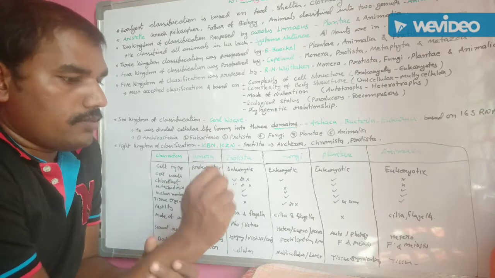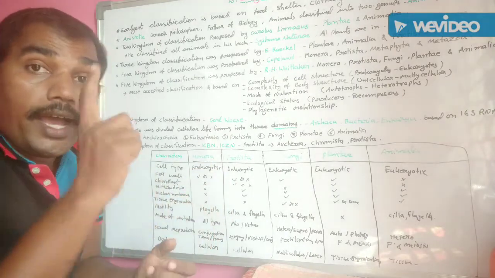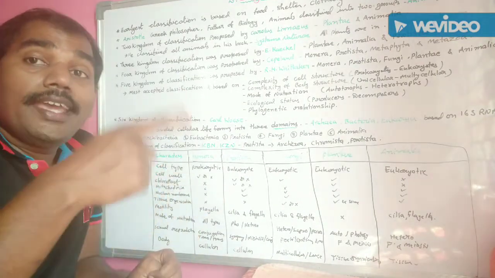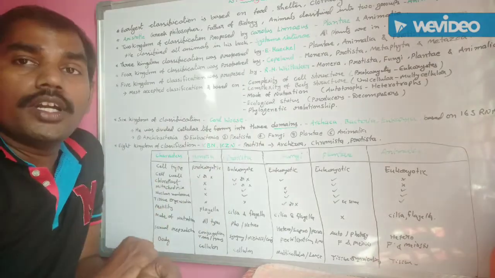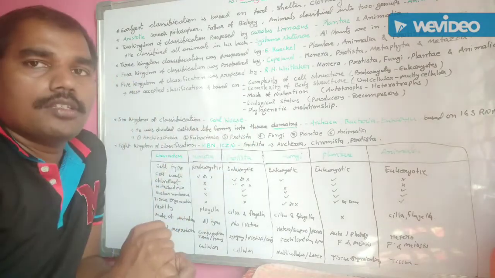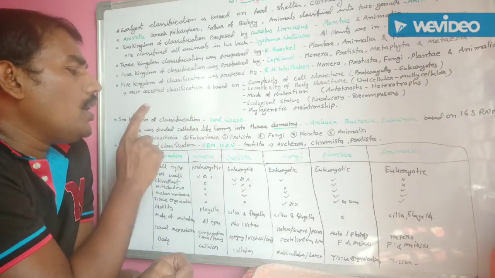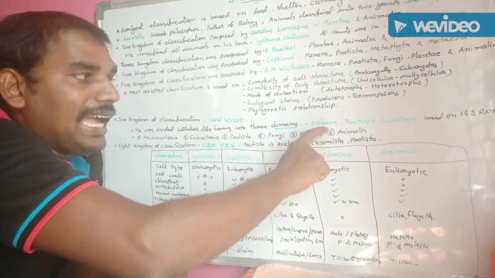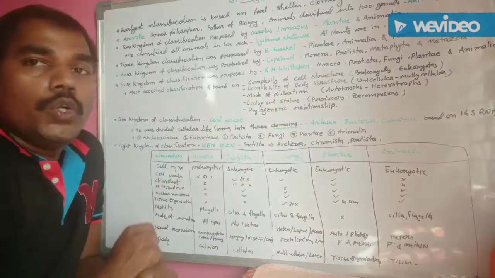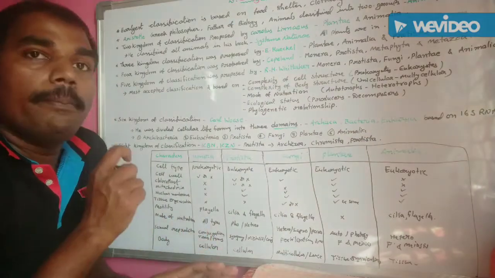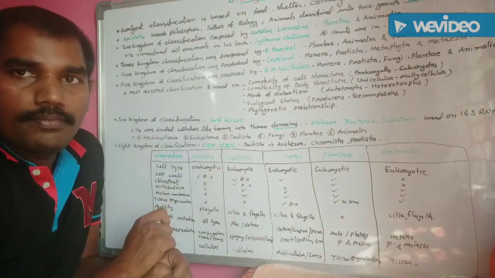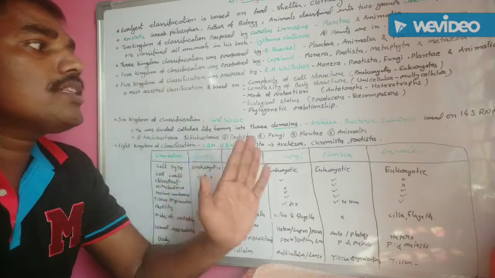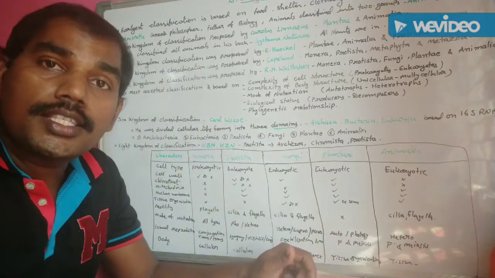Domains means what? A domain is a taxon higher than kingdom. Remember this? Domains are taxa higher than kingdom. A taxon much higher than kingdom is the domain. So Carl Woese classified cellular forms into three domains, namely Archaea, Bacteria, and Eukarya. Okay, this six kingdom classification is mainly based on 16S RNA.